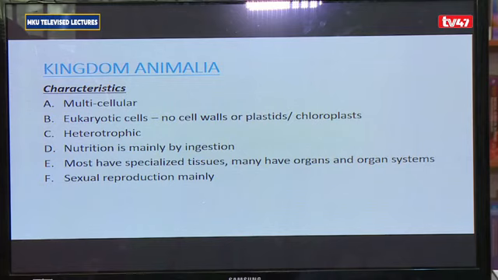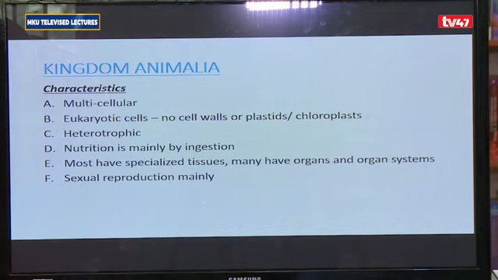And as they obtain organic food material from other organisms, they do so by taking it in, so to speak. So therefore you say they have heterotrophic nutrition, and their nutrition is mainly by ingestion. Ingestion meaning to take in. For the animals, you find that they have specialized tissues, organs, and organ systems. In the many cells that they have, a group of similar cells will come together and are specially developed to perform a specific task, giving us the tissue.